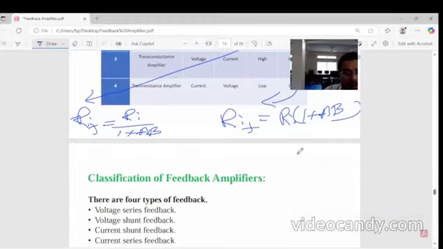So we can see the classification topology, the feedback classification of feedback amplifier.